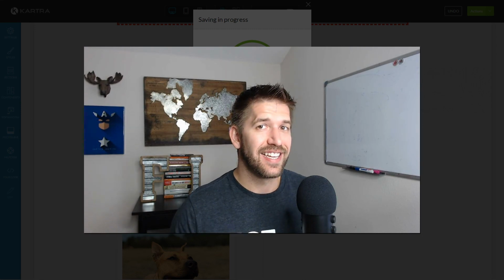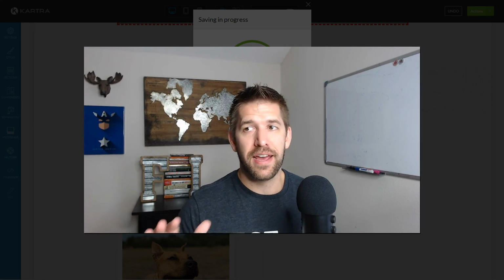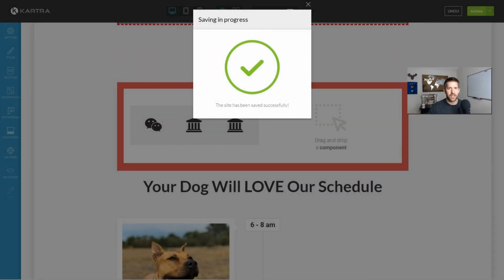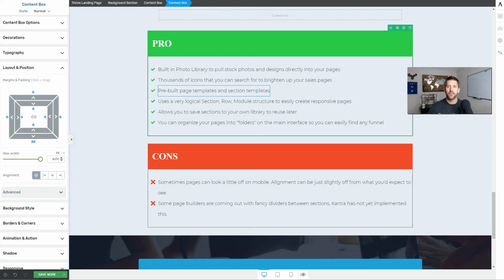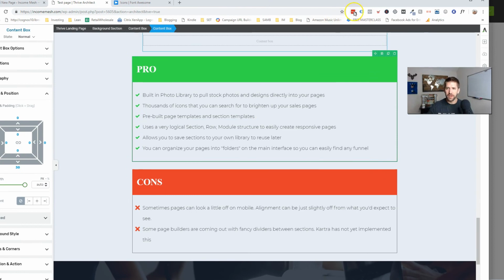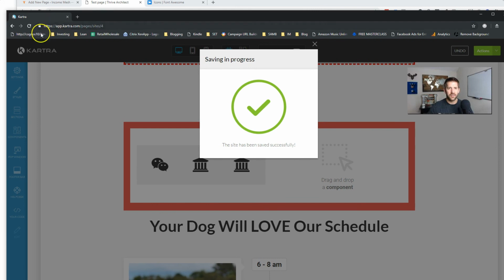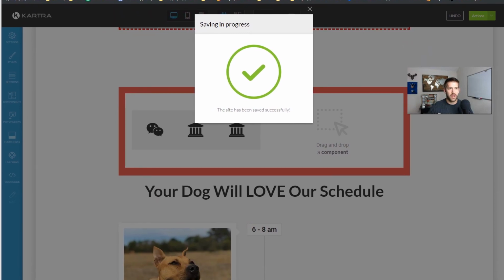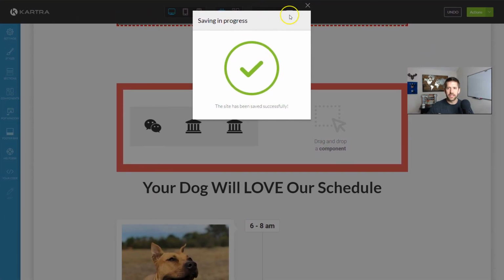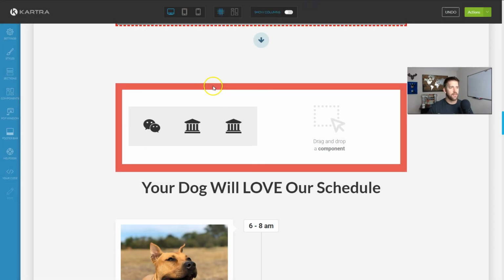I have tested it and it might just be my machine. It might be that I do run a lot of Chrome extensions to help me do my job. So if you look here, I've got a lot of Chrome extensions on here, and I need to get into an incognito window for this really to work well. Now, is that a bug on Kartra? Is it something that I'm doing wrong? You know, jury's out there, but that is something just to be aware of.